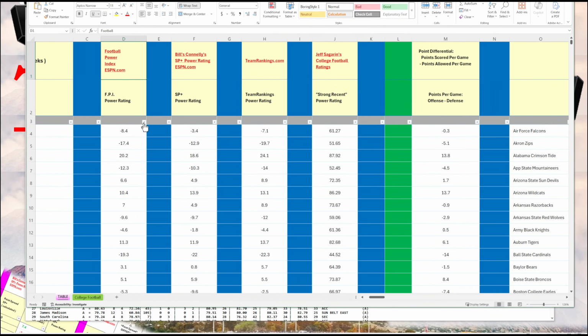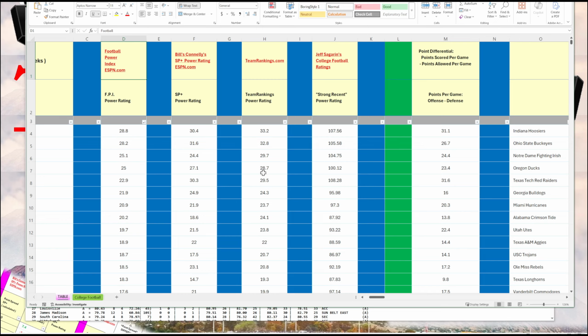Let's sort the FPI here. The power ratings correlate with the point differential, which is the average margin of victory of the teams. But what the power ratings do is they incorporate strength of schedule, strength of the opponents.